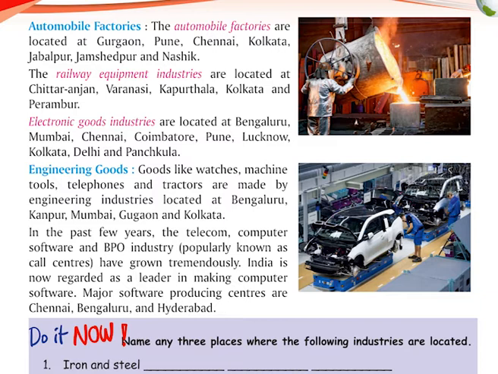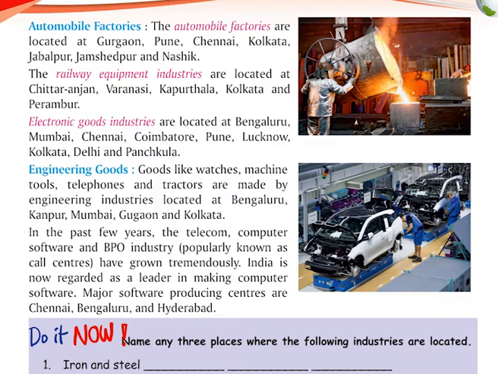Automobile factories. The automobile factories are located at Gurgaon, Pune, Chennai, Kolkata, Jabalpur, Jamshedpur, and Nashik. The railway equipment industries are located at Chittaranjan, Varanasi, Kapurthala, Kolkata, and Perampur. Electronic goods industries are located at Bangalore, Mumbai, Chennai, Coimbatore, Pune, Lucknow, Kolkata, Delhi, and Panchkula.